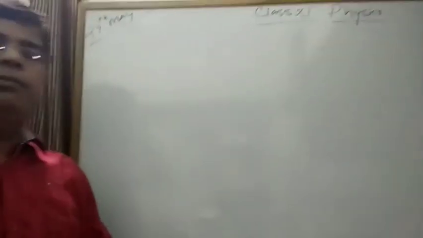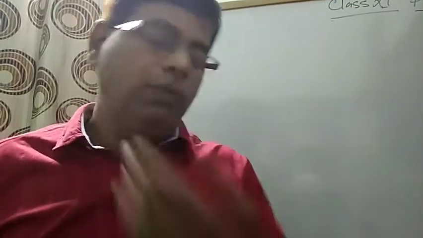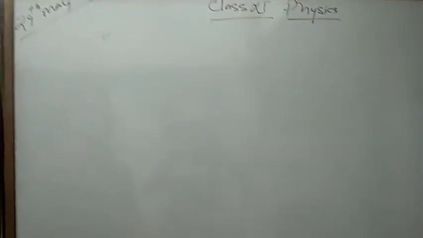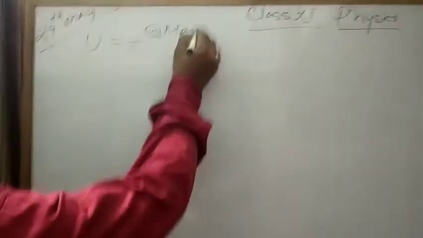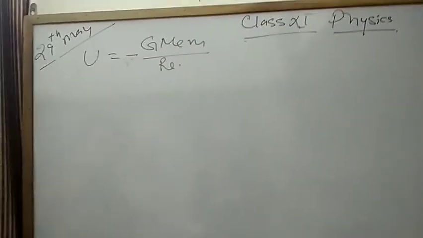Suppose a body of mass m is placed on the surface of the earth. Okay, so you know what potential energy is possessed by the body. So U is equal to minus G M_E m upon R_E. Okay, you know this expression very well.